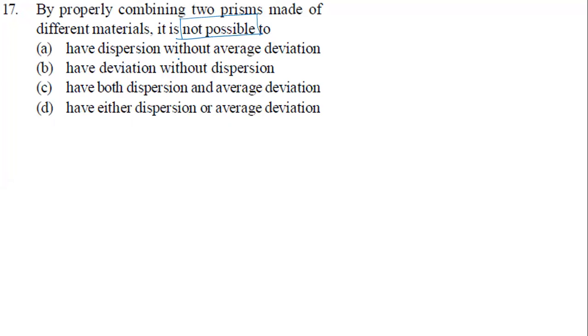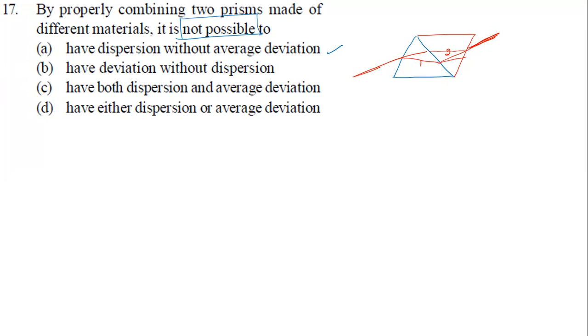Have dispersion without average deviation. It is possible. Like how we're going to use the first prism, and the second prism: prism 1, prism 2, and light is going to be incident. It's going to split up. So we have dispersion without average deviation. It is possible. Then this light ray is going to bend like this a little bit, and the light is going to be like this, and the incident and emergent rays become parallel. So there is not much average deviation.